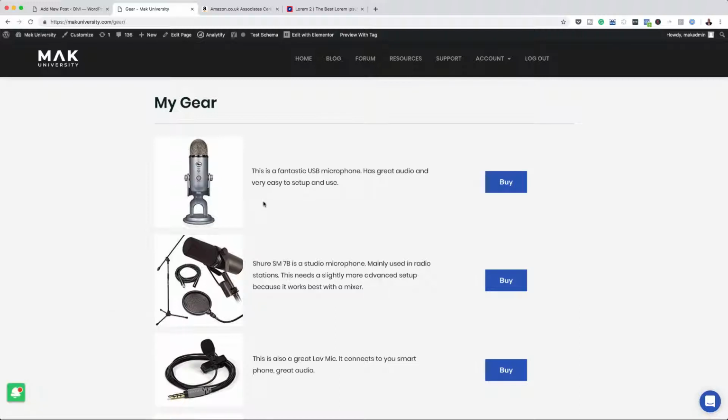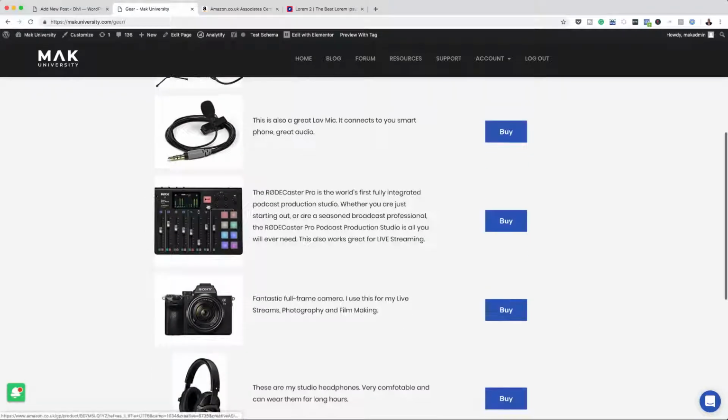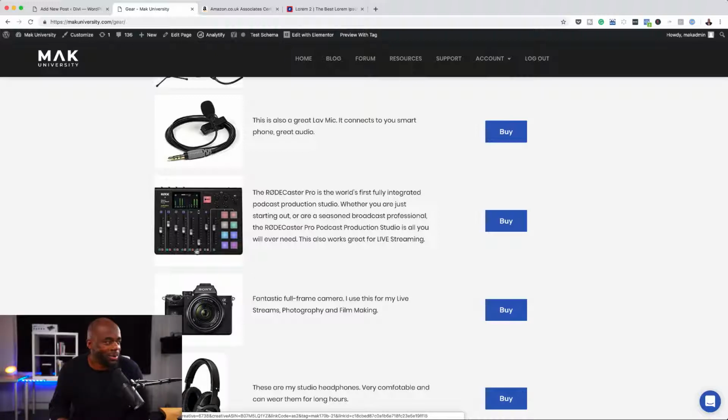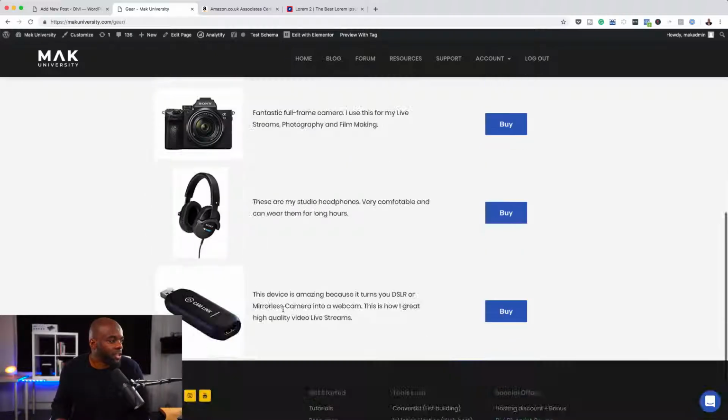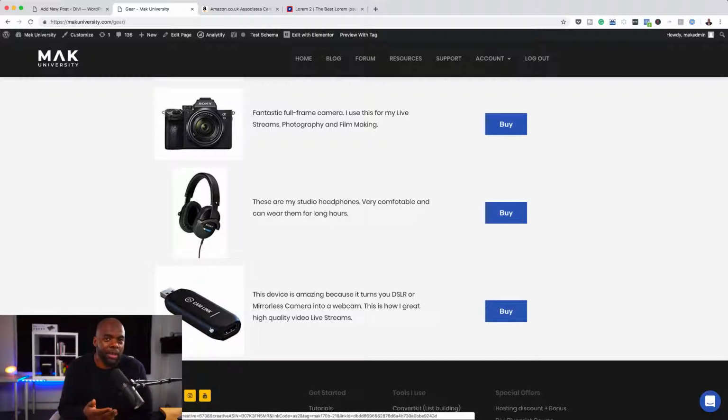These are the microphones that I use. This is the mixer that I have right now in the studio. This is the camera that I'm actually recording on. These are the headphones that I use, and this is my connection from my camera to my computer. So these are all the items that I use. In fact, I need to add a bit more because I also use webcams and so on.